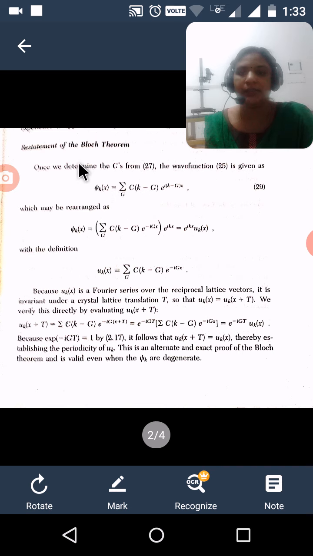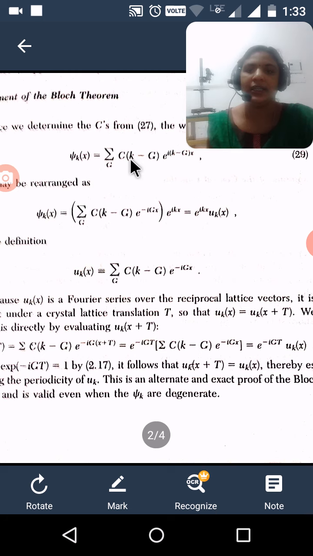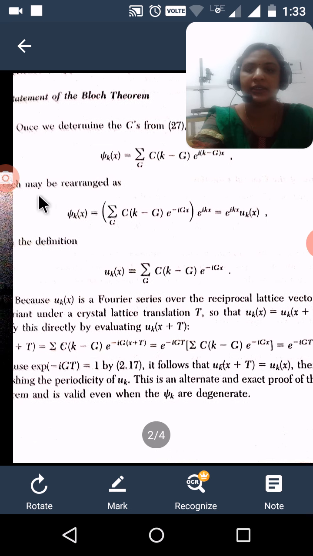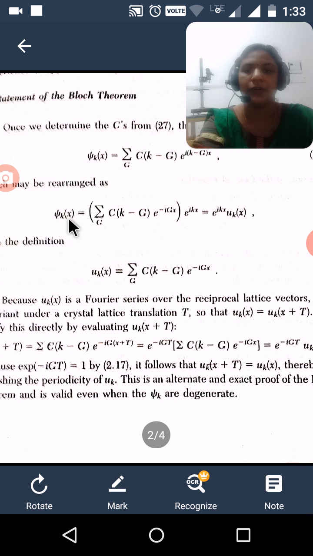Here we restate Bloch's theorem by using the above equation. ψ(x) = Σ over G of c(k−G) e^(i(k−G)x), and we may rearrange this as ψk(x) = Σ over G of c(k−G) e^(−iGx) e^(ikx).